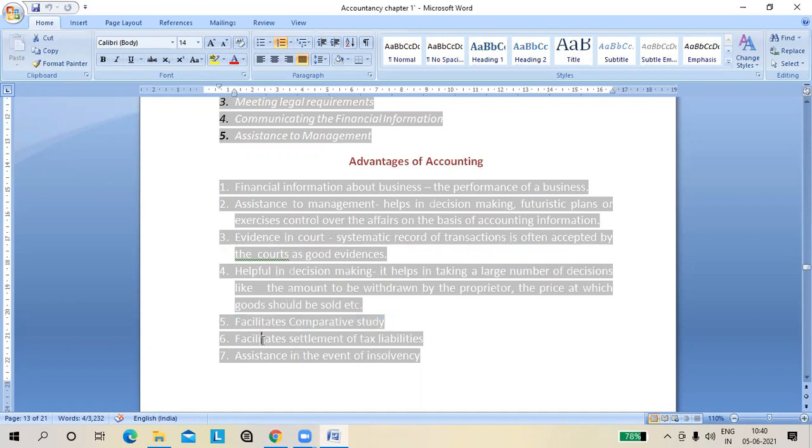Then facilitates settlement of tax liability. As I told you, through the accounts the income tax department and GST department will come to know how much tax will be charged, whether it's GST or income tax. So through the accounts, settlement is done. अभी अकाउंट से ही तो शो करेगा ना कितना सेल्स हुआ, परचेज हुआ, तो जीएसटी अकॉर्डिंगली लगेगा। अकाउंट से ही प्रूफ होगा ना कि कितना इनकम हुआ, तो उस पर इनकम टैक्स कितना लगेगा। तो ये सब अकाउंट्स के थ्रू